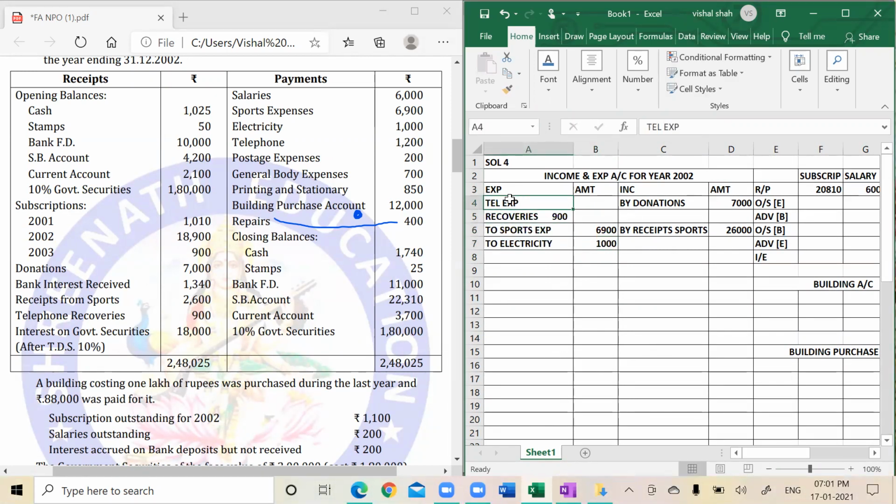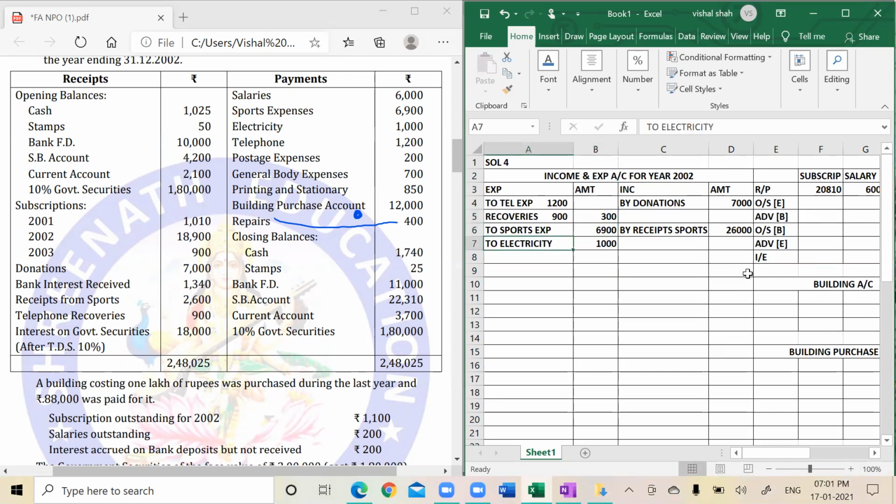Then telephone. How much is telephone? 1,200. So out of 1,200, we have recovered 900. So my net telephone expense is only 300.